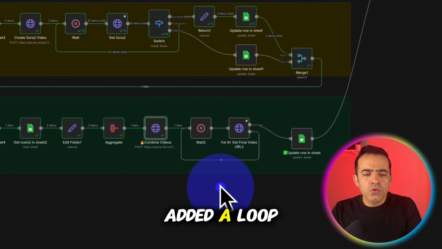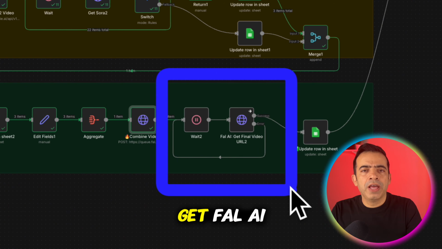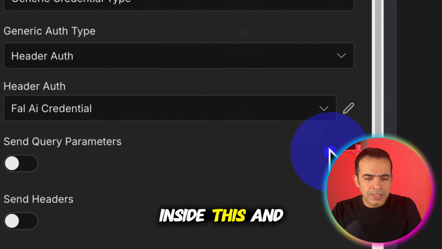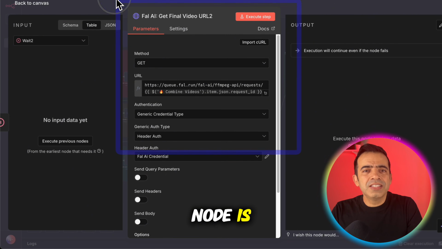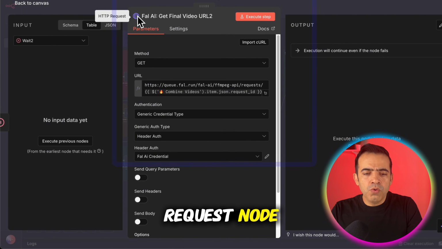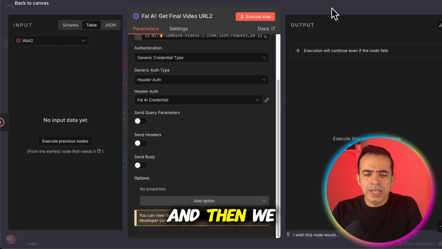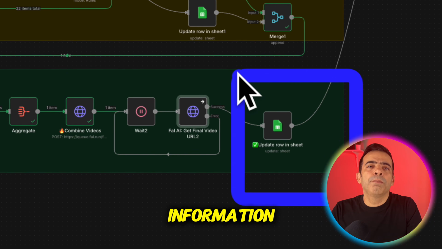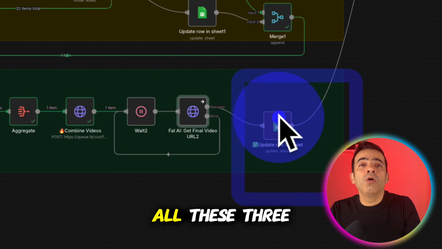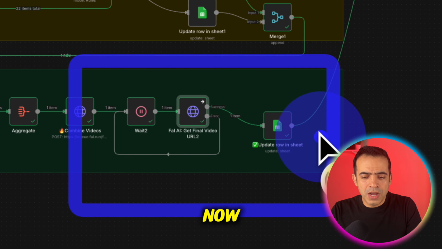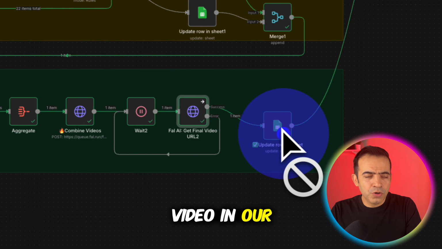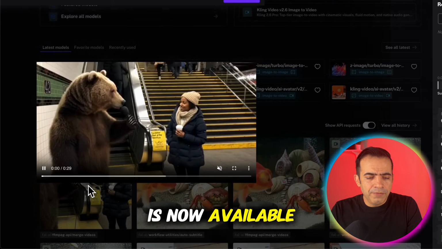I again added a loop here which has a wait node and a get Fal AI video node. Double click inside this and see what I'm doing here. This node is again an HTTPS request node. We are using a get method. We are giving Fal AI the request ID and then we are adding this information back to our Google Sheet. So let's run all these 3 nodes together. Yes, so now we got our video in our Google Sheet. Our video is now available here.